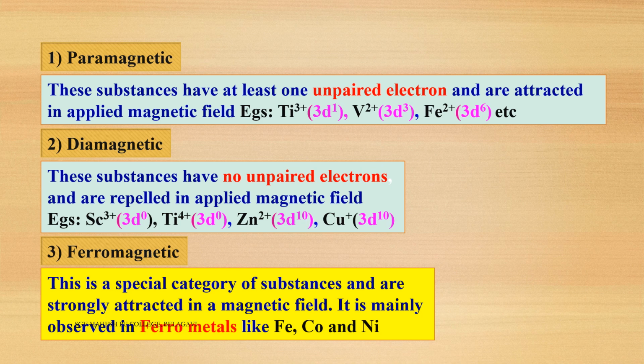In ferromagnetic substances, same direction domains are more. Due to these same direction domains, these substances are strongly attracted towards a magnetic field. So because the same direction domains are more, the ferromagnetic substances are strongly attracted towards a magnetic field.